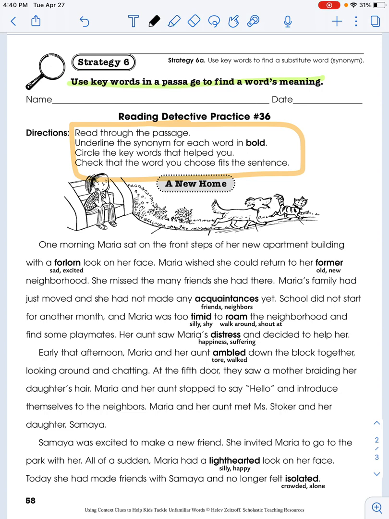I should see that some of the words are underlined. So either they give you 2 options. You're going to underline the option you think is correct. And then I should see that you should circle some of the key words. Okay, go ahead and do this page on your own. For each of those bolded words, underline and circle important words in the sentence that helped you figure them out, and then submit it to Schoology as an assignment. Good luck!